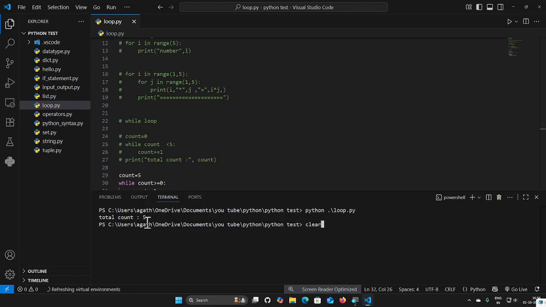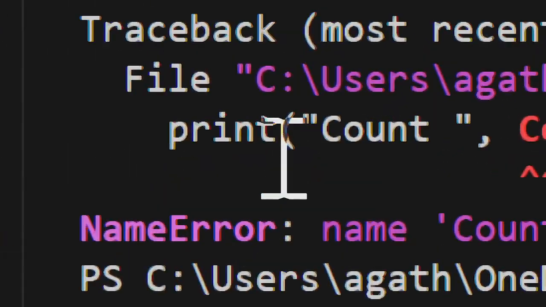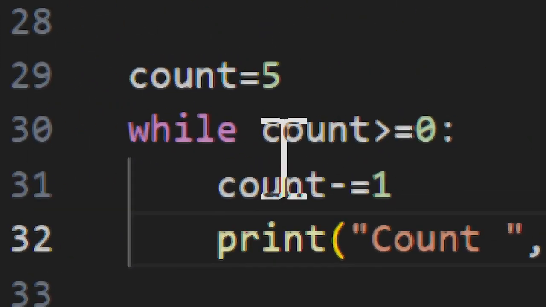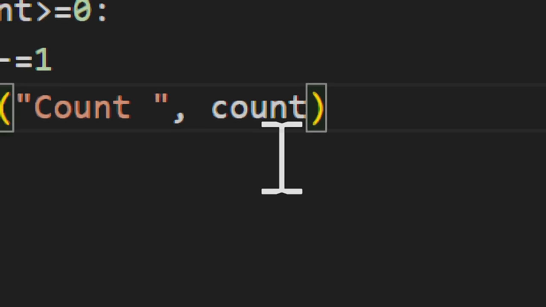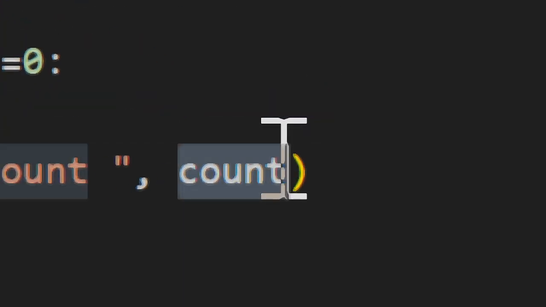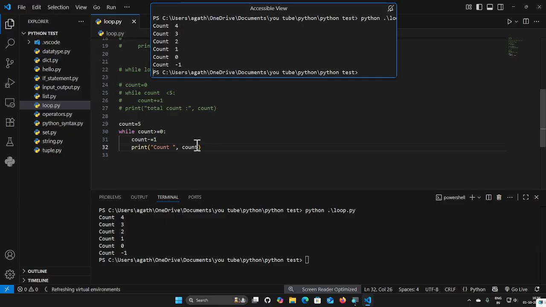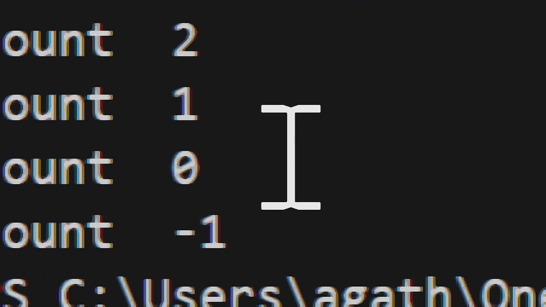In the terminal, clear, and run Python. Count, down to 0. You can see this time it prints the count in reverse order.